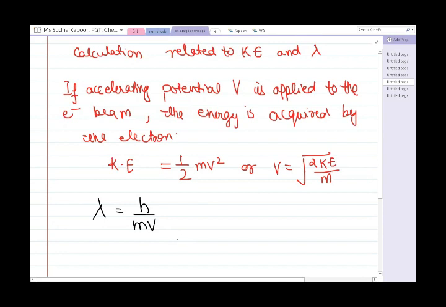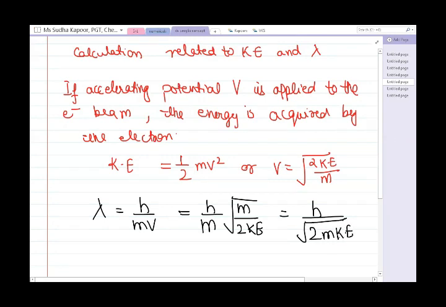Substituting the value of v in the equation, we get lambda equal to h upon under root 2m times kinetic energy. So the de Broglie wavelength is related to the kinetic energy of the particle also.